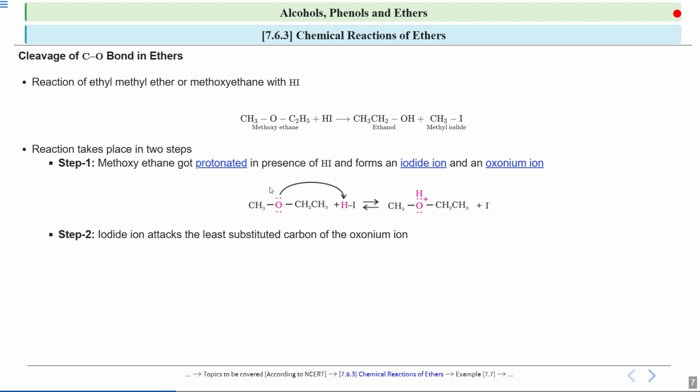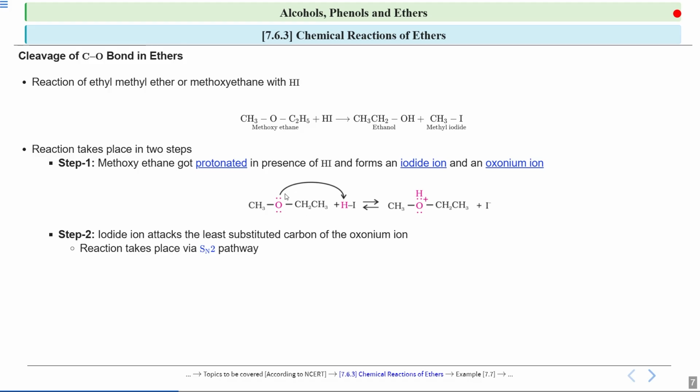Now what happens over here? This protonated oxonium ion, or protonated methoxyethane, acts as your electrophile, and this iodide ion will act as your nucleophile. Now students, there are 2 possibilities. This iodide ion can attack on this carbon, and it can also attack on this carbon.